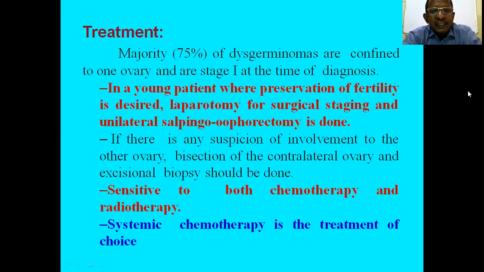If there is any suspicion of involvement of the contralateral ovary, then bisection of the contralateral ovary and biopsy should be done for histopathological examination. Dysgerminoma is sensitive to both chemotherapy and radiotherapy. After surgery, systemic chemotherapy is the treatment of choice.